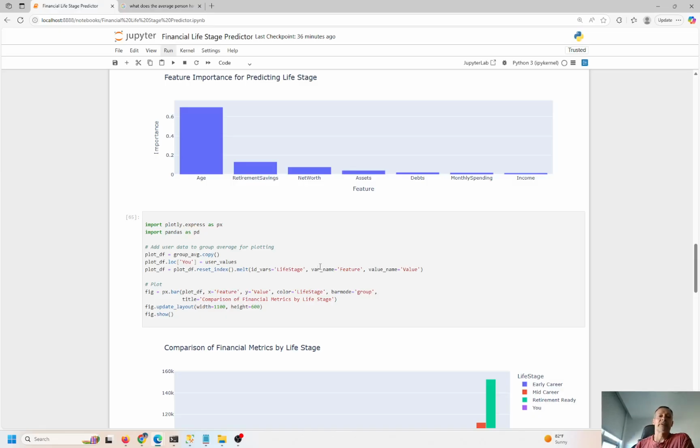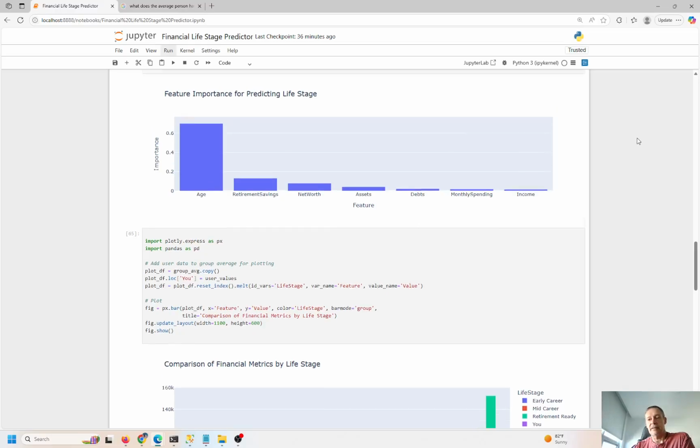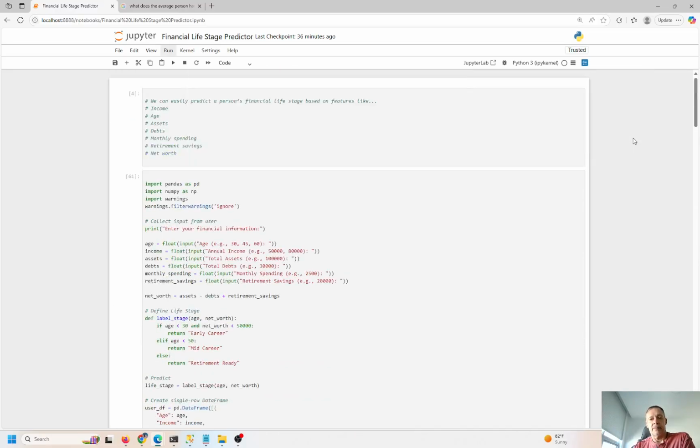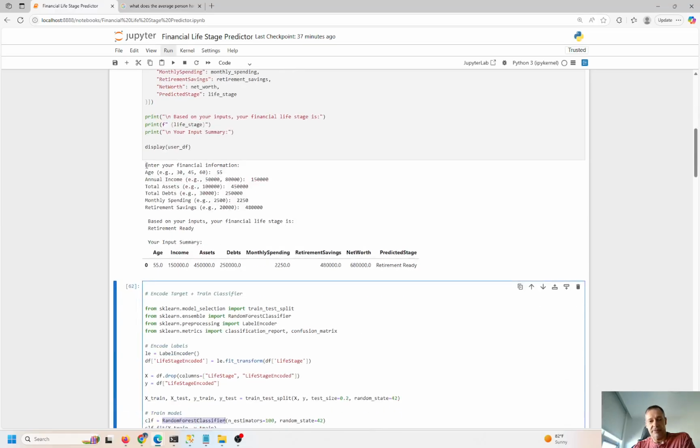So that's it. Pretty short one today. Nice, tight, crisp. Just want to get the message out there and show you how to do a basic machine learning technique using a classifier and predict which life stage a person's in based on the inputs that they provided from a couple questions that came from right here.